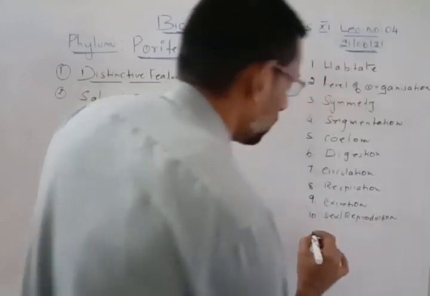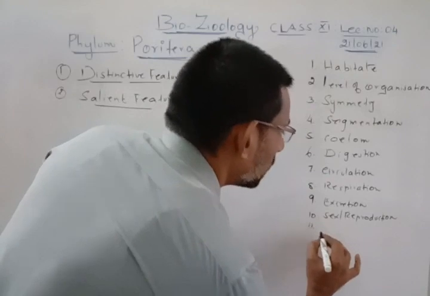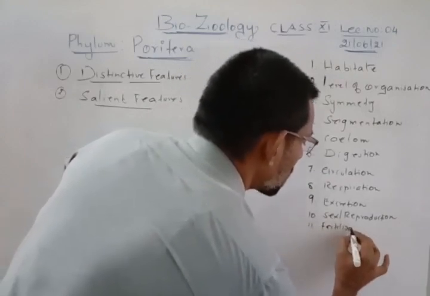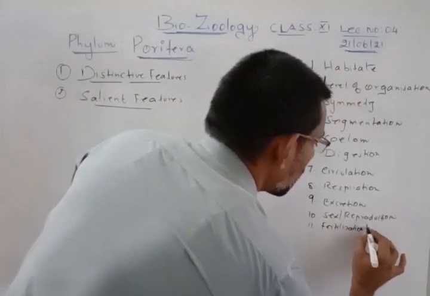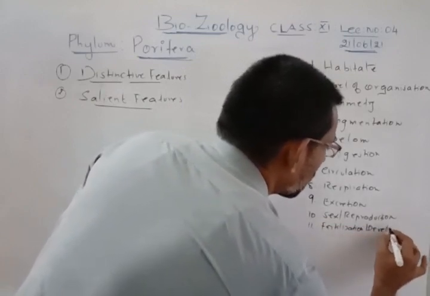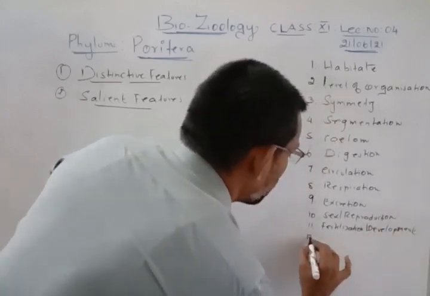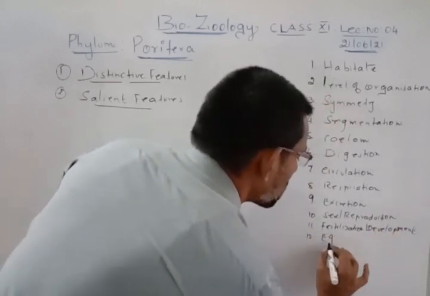Then we will also discuss fertilization as well as development. And finally, we will end with examples.